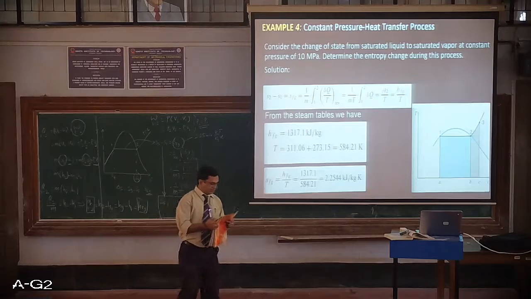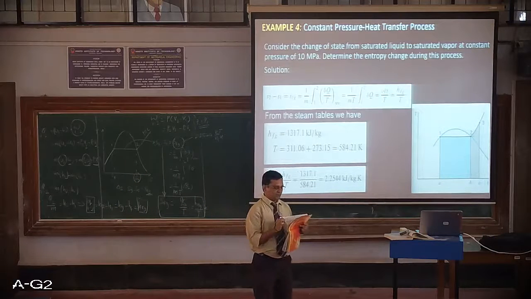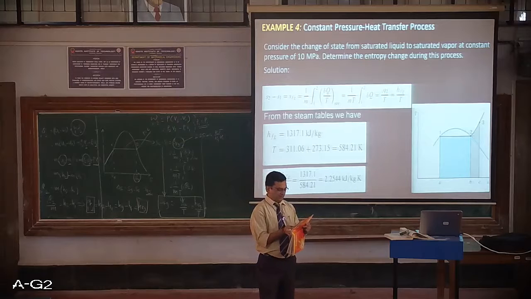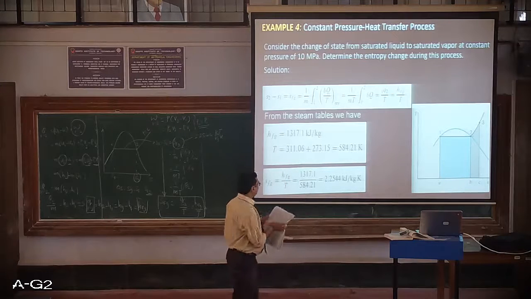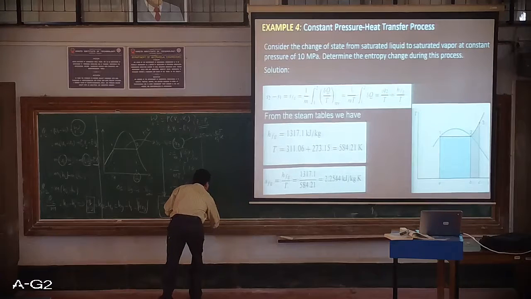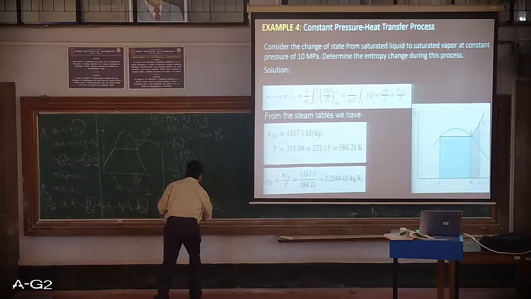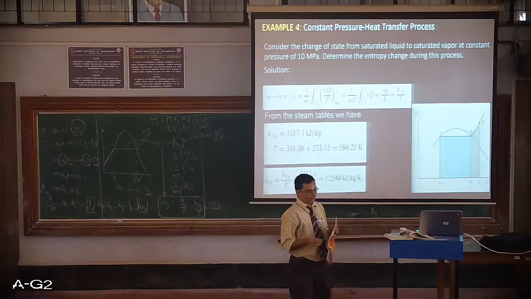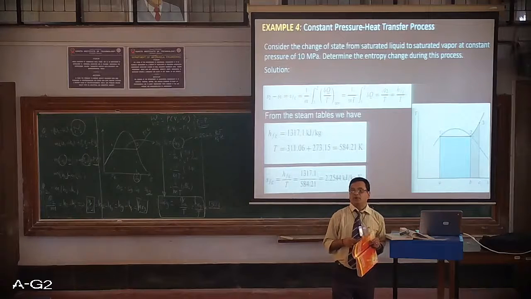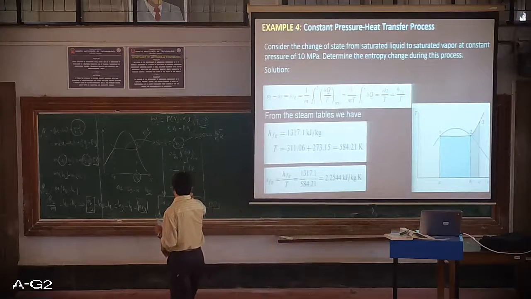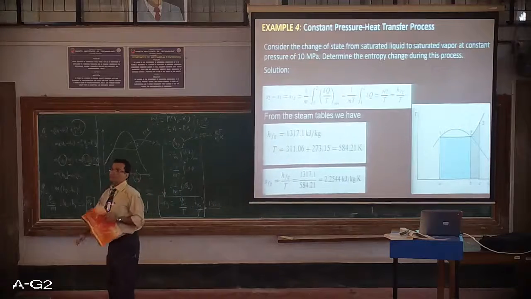So let's find out the HFG at the same pressure. HFG, that is column number 9, same page number 12, for 10 megapascal. The value is 1317.1. What is the temperature? Now remember here, in the entropy analysis, we always consider temperature as absolute value. So whatever temperature we are going to write has to be in Kelvin.